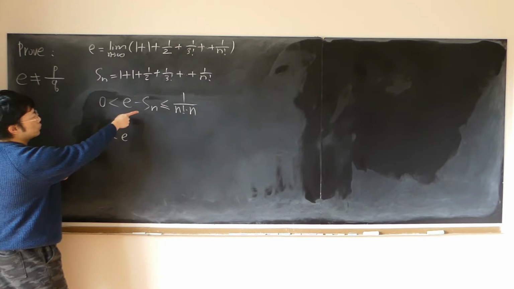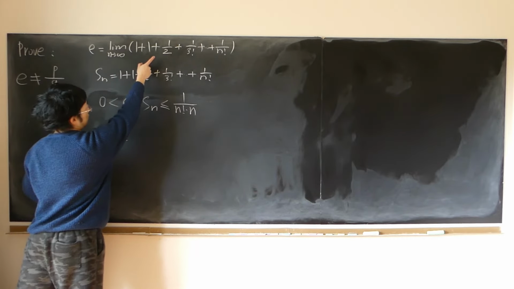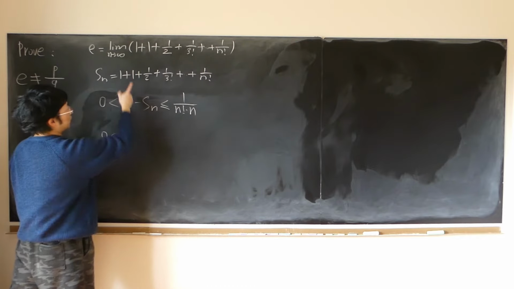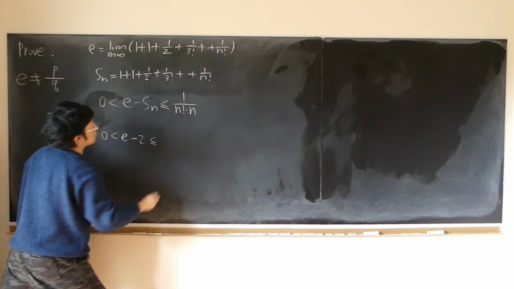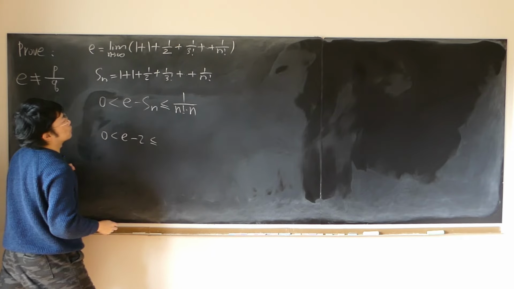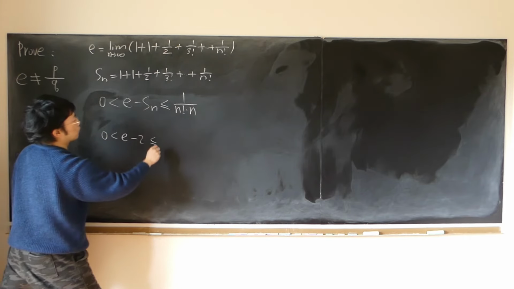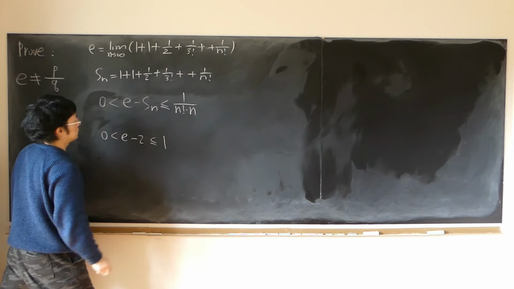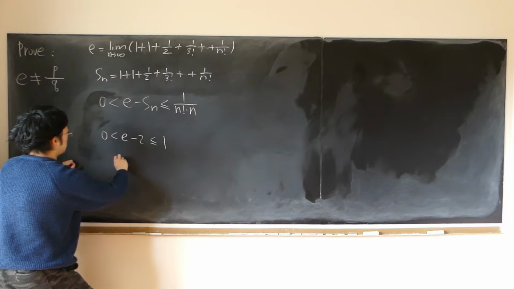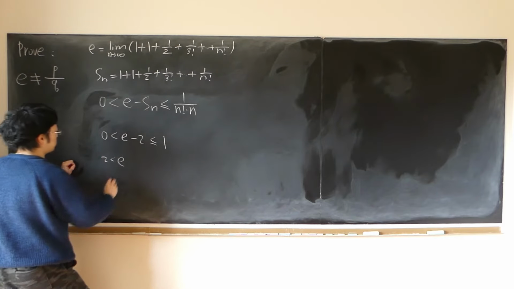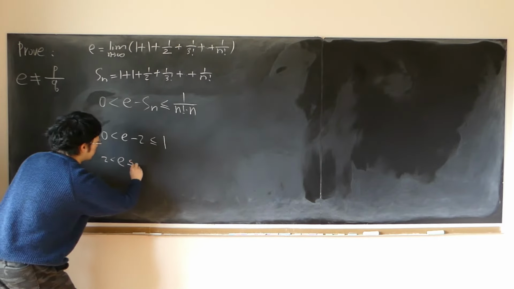S sub 1 is 1 plus 1, that is 2. Minus 2, no larger than 1 over 1. So first of all, E is bigger than 2, strictly bigger than 2, and less than or equal to 3.